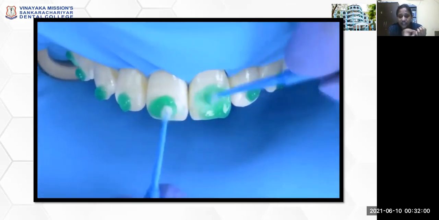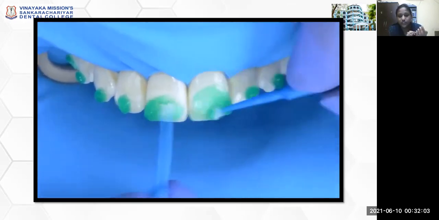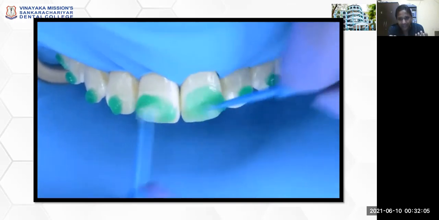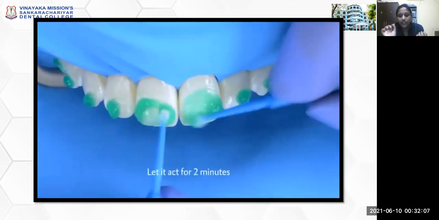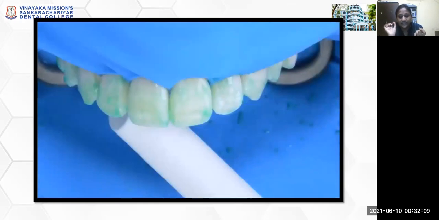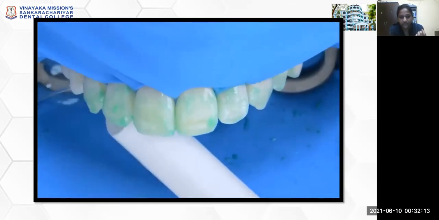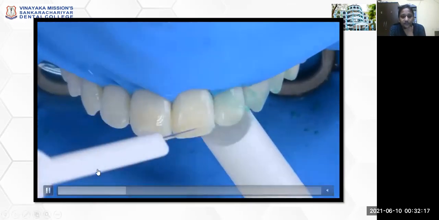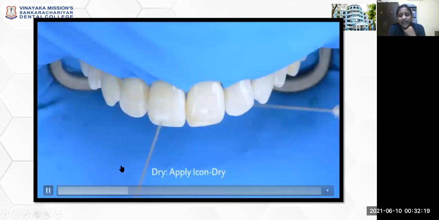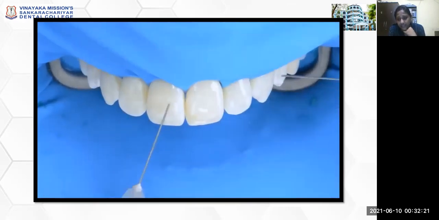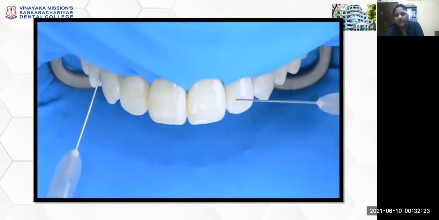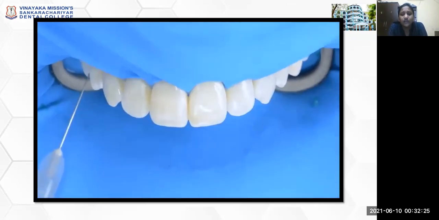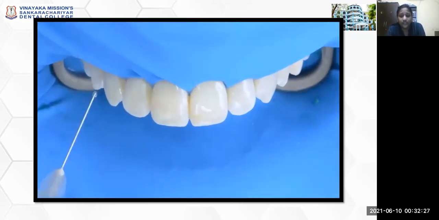So first, Icon Etch has been placed, which is 15% hydrochloric acid. It is applied over the tooth and left for 2 minutes, after which it is washed. And then it is dried using Icon Dry. Icon Dry is nothing but ethyl alcohol, which will dry the tooth surface.